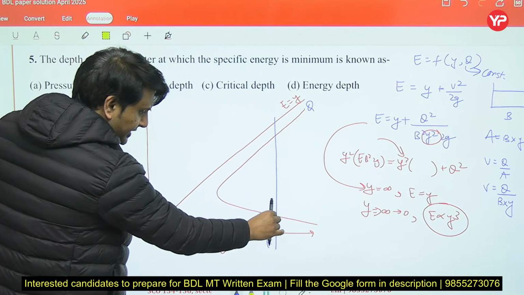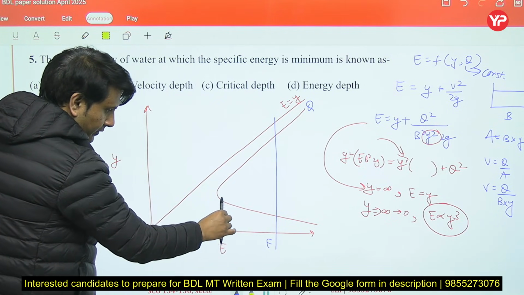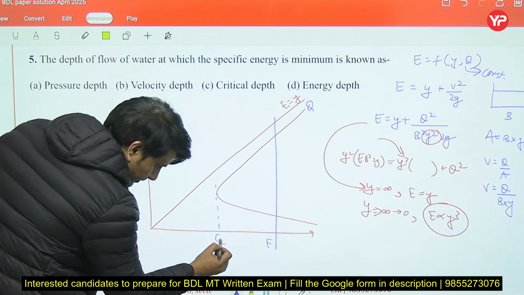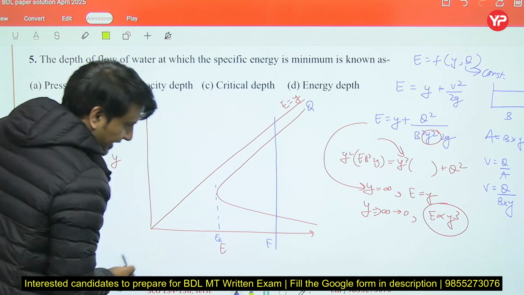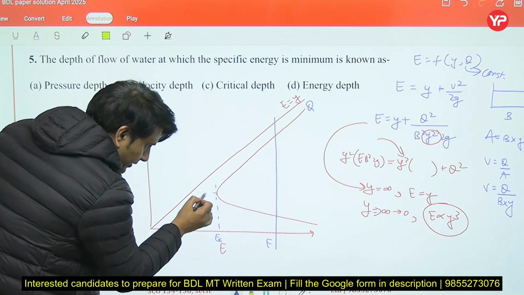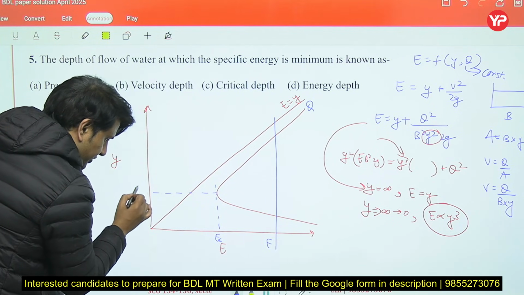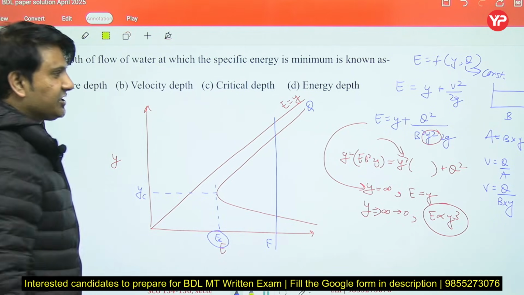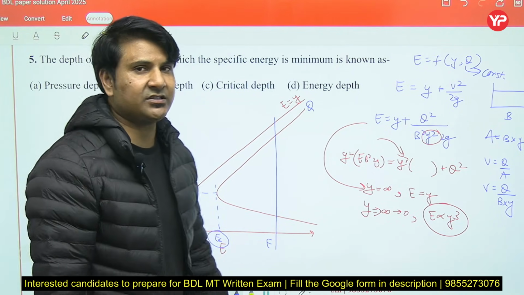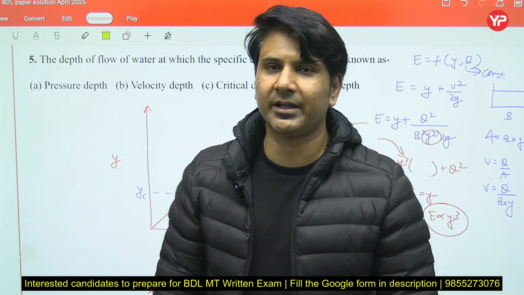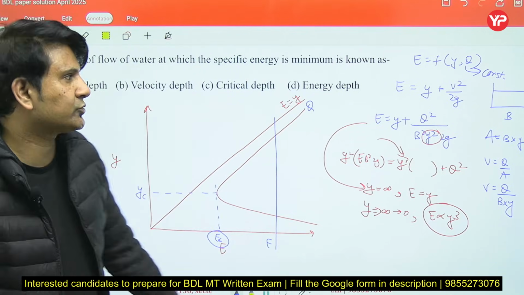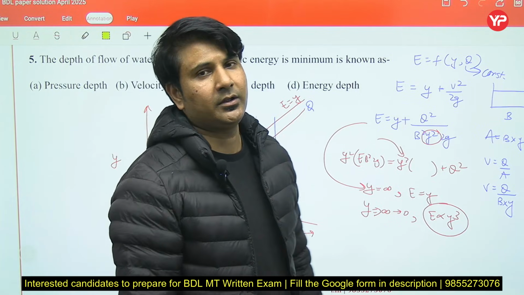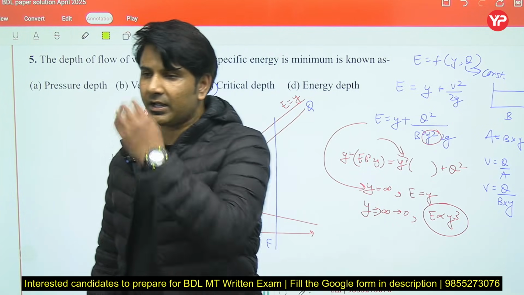If I decrease the specific energy, this point will be the minimum value of specific energy, and the depth corresponding to it is the critical depth. So minimum specific energy is also known as critical energy, the depth corresponding to it is called critical depth, and the velocity corresponding to it is called critical velocity.